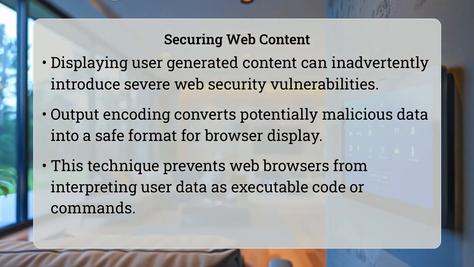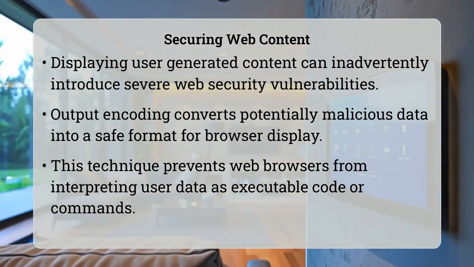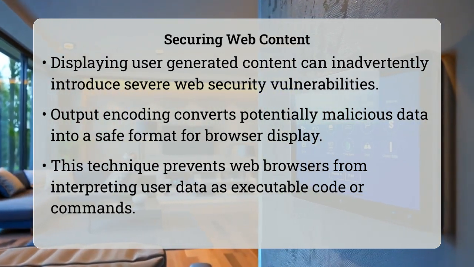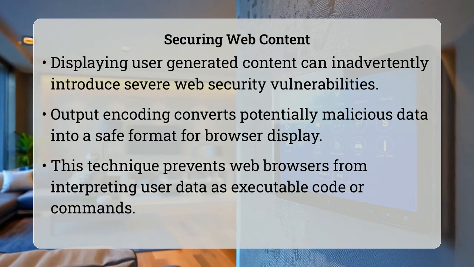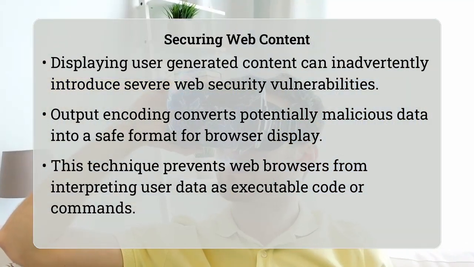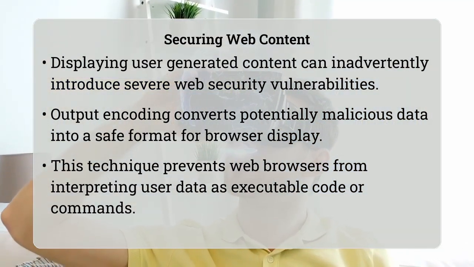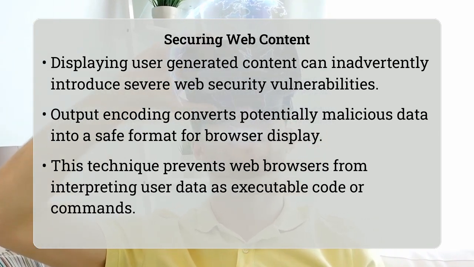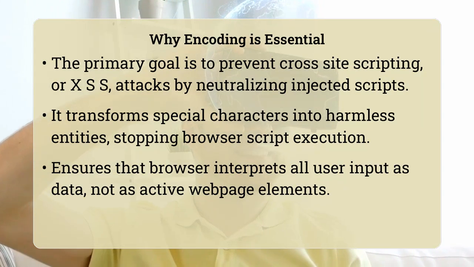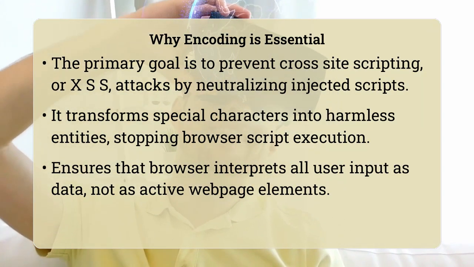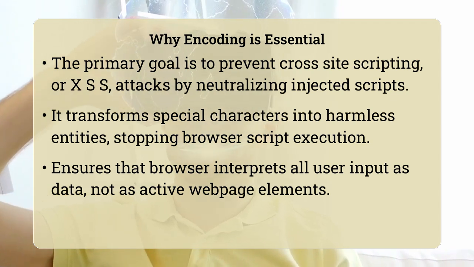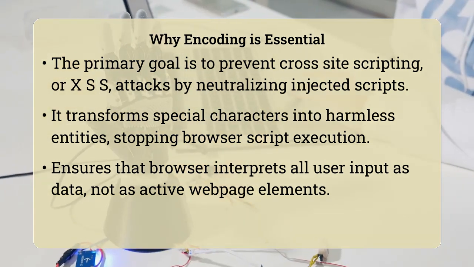Its primary purpose is to prevent the browser from interpreting user-supplied data as executable code, which could otherwise lead to various types of code injection vulnerabilities. The core reason output encoding is critical lies in its ability to mitigate cross-site scripting, often abbreviated as XSS attacks. An XSS attack occurs when an attacker injects client-side script, typically JavaScript, into web pages viewed by other users.